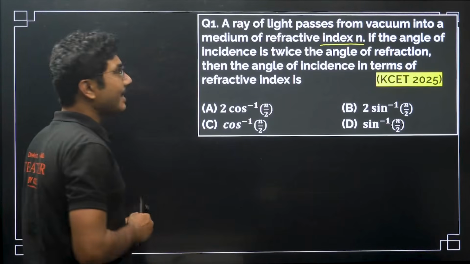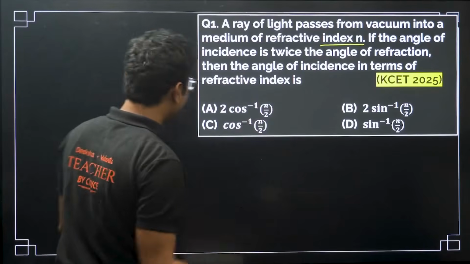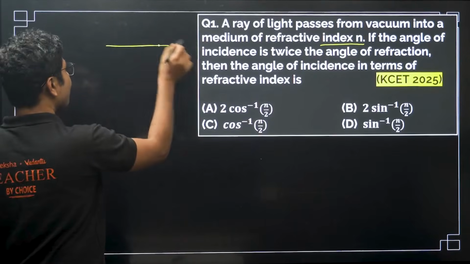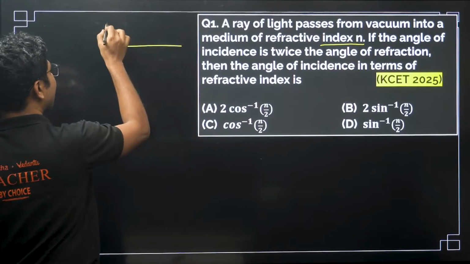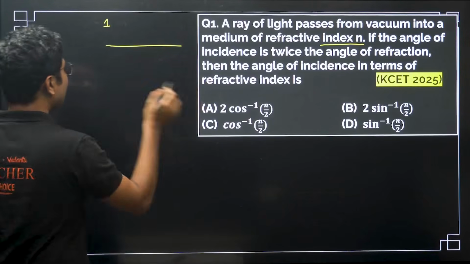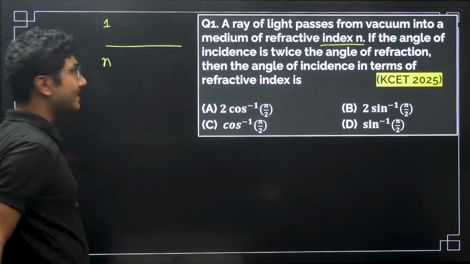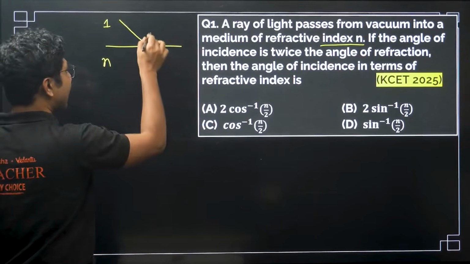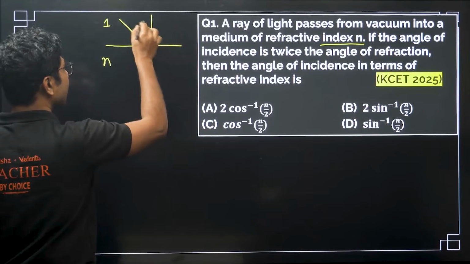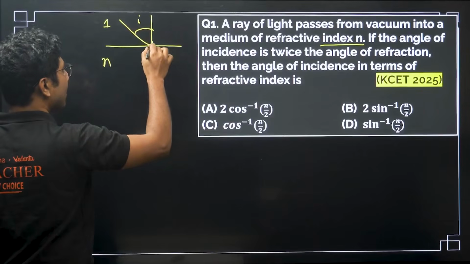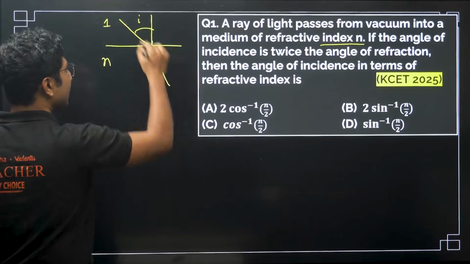The ray of light is traveling from the first medium, vacuum, so the refractive index is 1, and it is traveling to another medium of refractive index n. It is incident at an angle i, and it is refracted to some angle r.